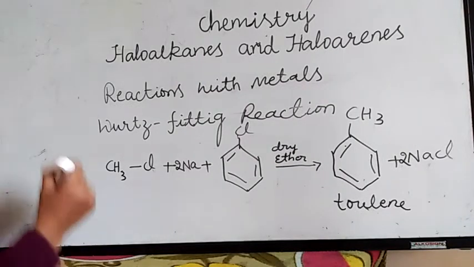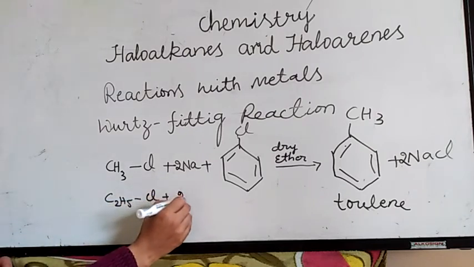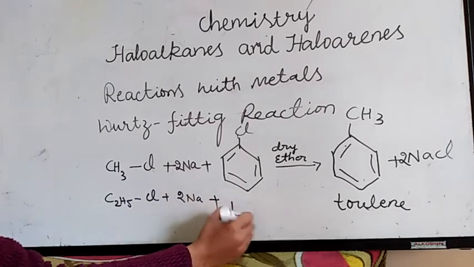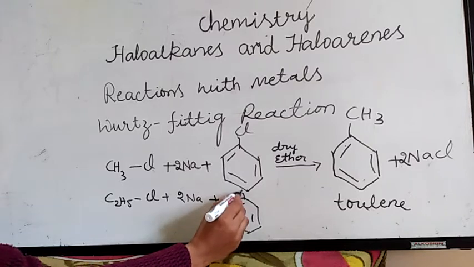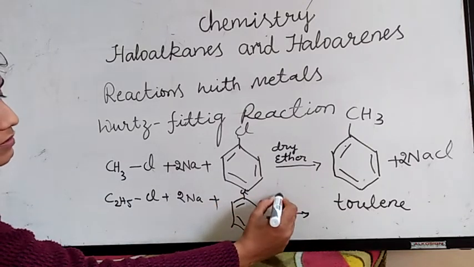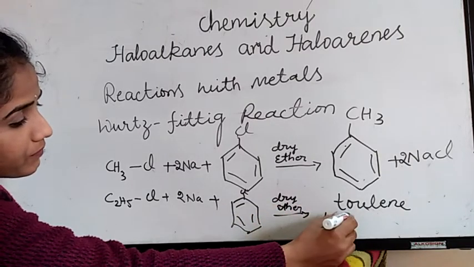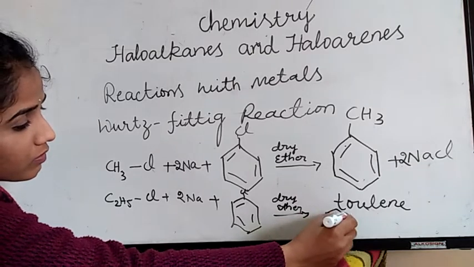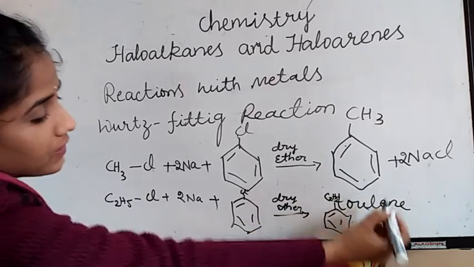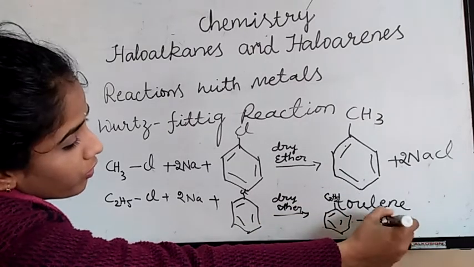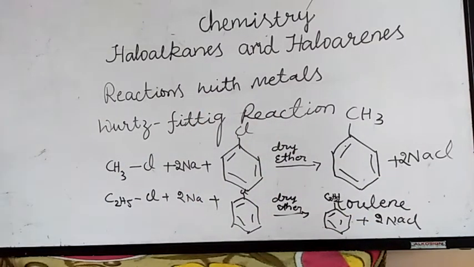In place of that, you can take C2H5Cl plus 2 moles of sodium with chlorobenzene as the aryl halide. Again I am taking chlorobenzene. In the presence of dry ether, we will get C2H5 here. This is ethyl benzene with removal of sodium salt, sodium chloride. This is about your Wurtz-Fittig reaction.